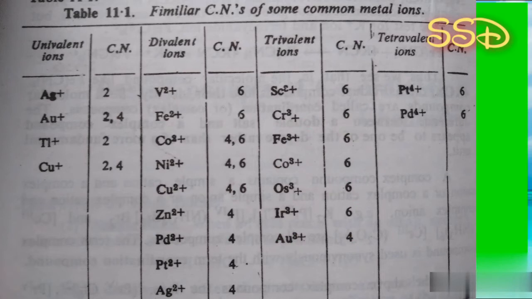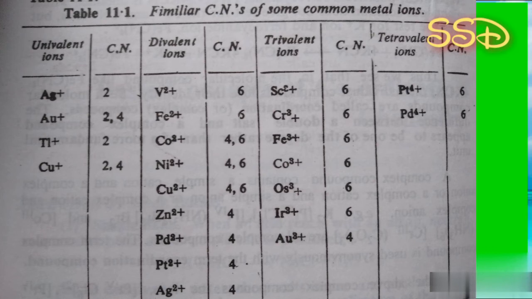Coordination number is usually considered to be a fixed number for a particular metal, but now a large number of complexes are known in which the metal ion has more than one coordination number. Here some familiar coordination numbers of common metal ions are tabulated in table 1. First we see the coordination number for univalent ions. Ag+, coordination number is 2. Au+, coordination numbers are 2 and 4. Tl+, coordination number is 2.